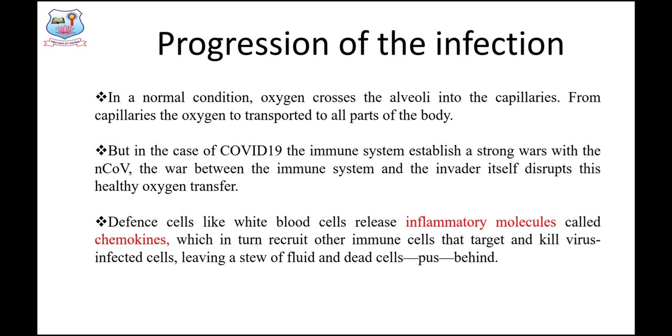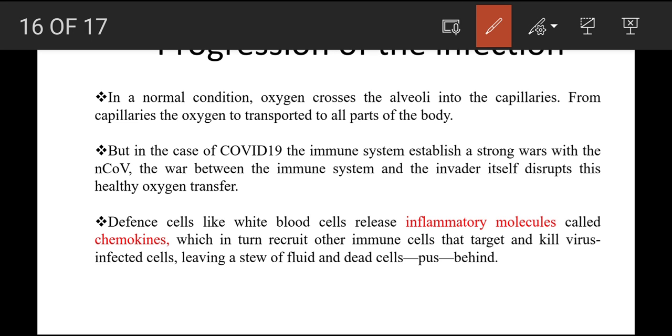So this is what normally happens, where lungs are the site of gaseous exchange. The oxygen that we consume into the lungs is exchanged in the alveoli. From the alveoli it is transported to the capillaries. Capillaries in turn transport the oxygen to every part of the body.